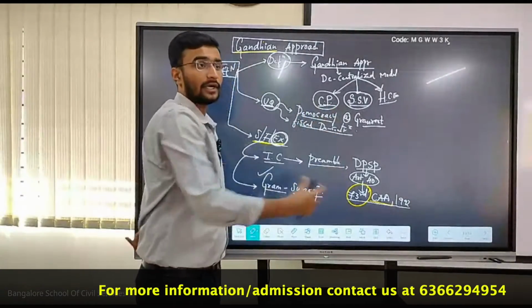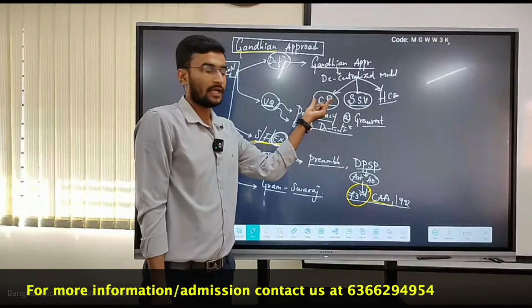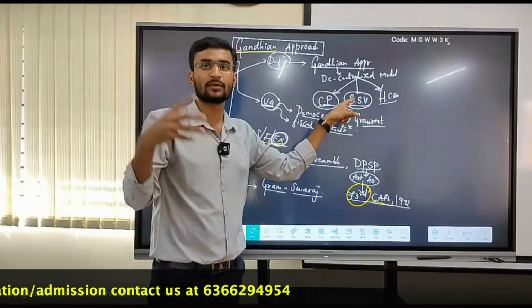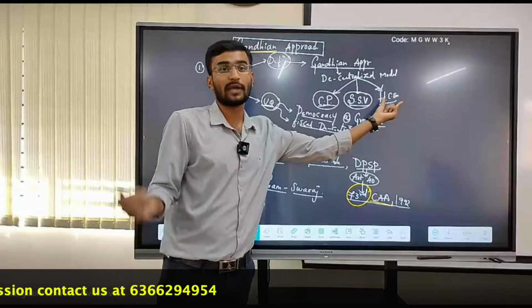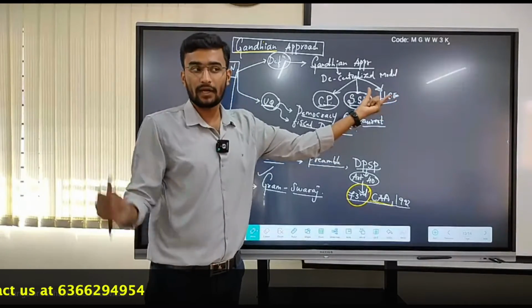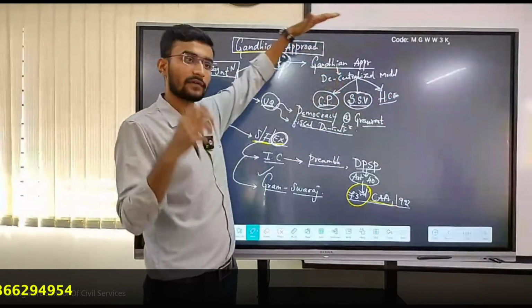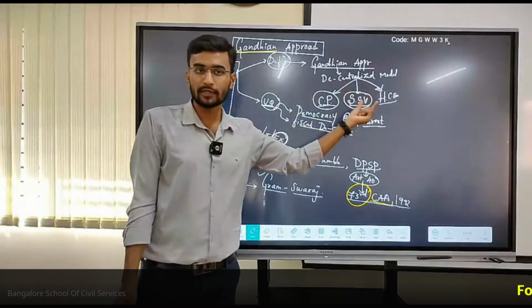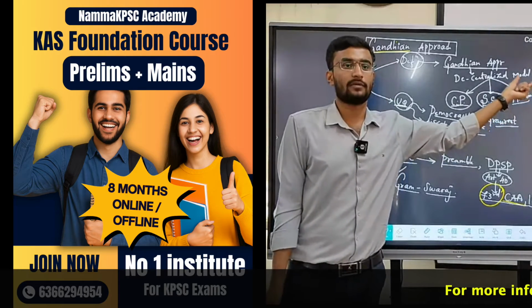Community participation, it is from the political one. The second one, self-sufficiency of villages, which majorly includes the social as well as the economic one. The last one is the environmental one. And wherever Gandhi is placed, he is placed at the top, because he has contributed immensely towards the social, the political, and the economic field.